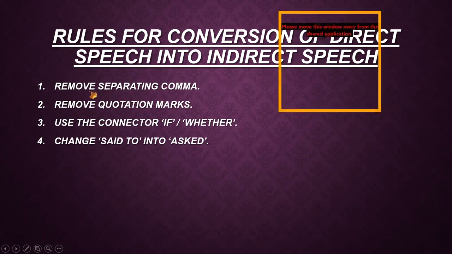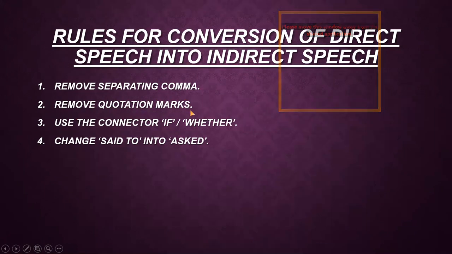The rules are: number one, remove the separating comma. That means the comma which is present between the reporting verb and the reported speech. You all know it very well. Now the next rule is remove quotation marks. That means the inverted commas which are present in the direct speech have to be removed.